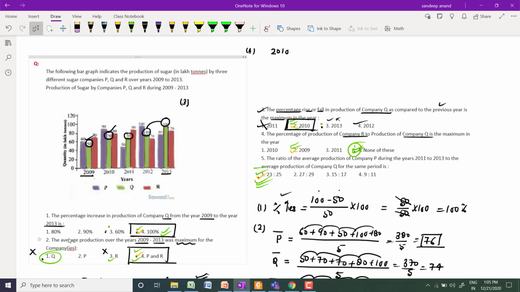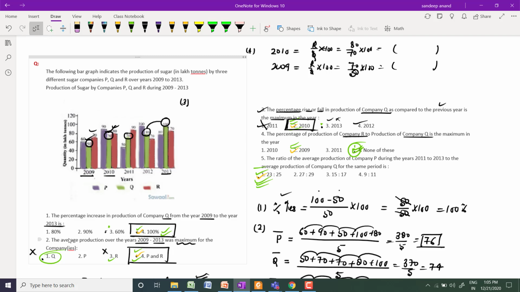In 2010, R by Q multiplied by 100: R in 2010 is 80, so 80 by 70 multiplied by 100. Now in 2009, R by Q: R value is 70 by 50, multiplied by 100.